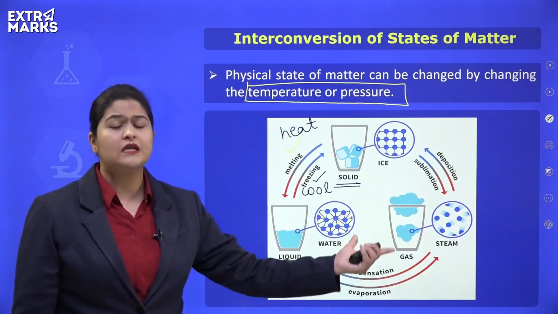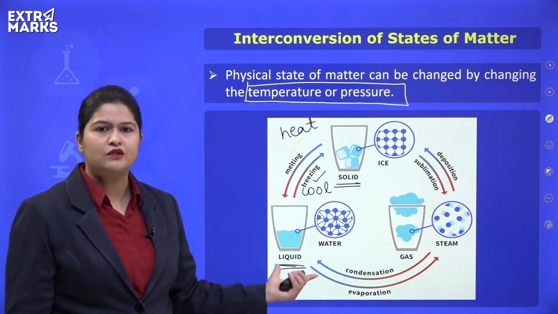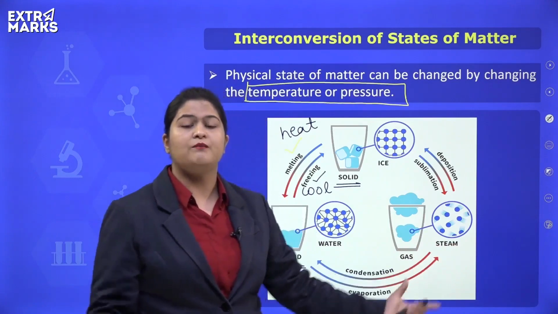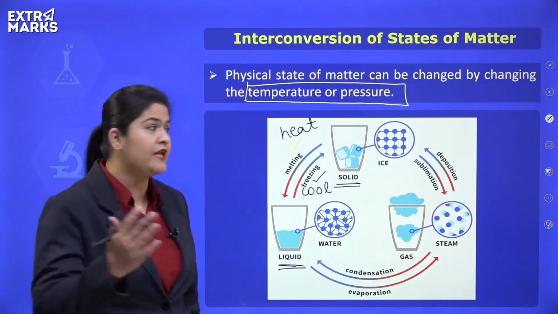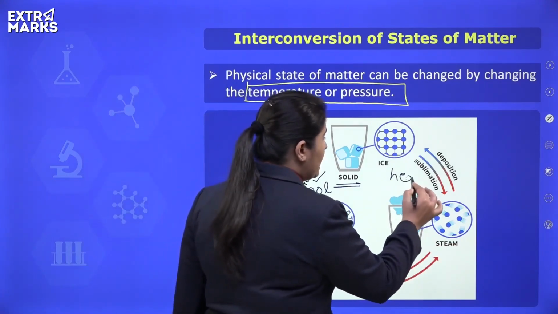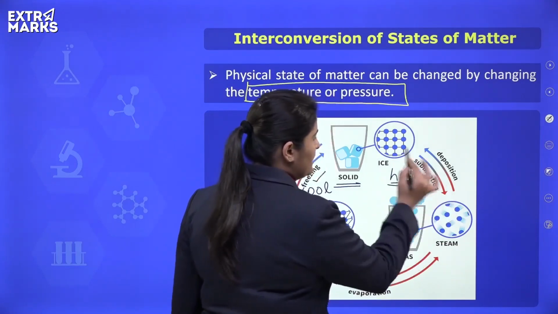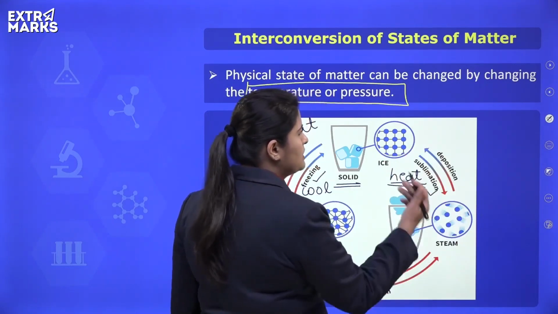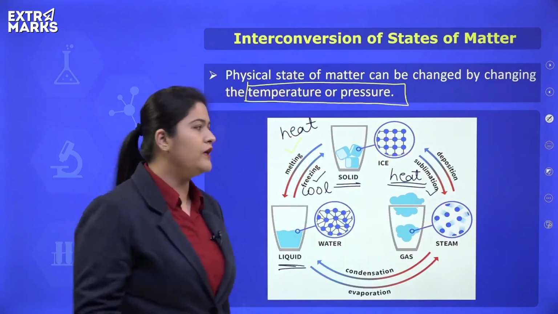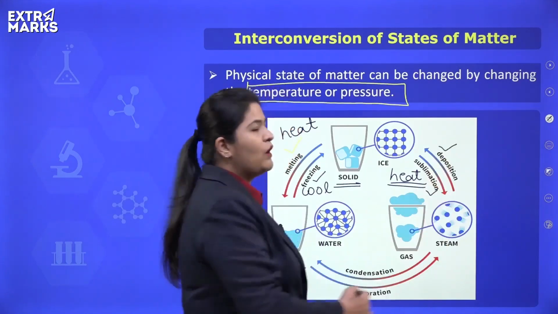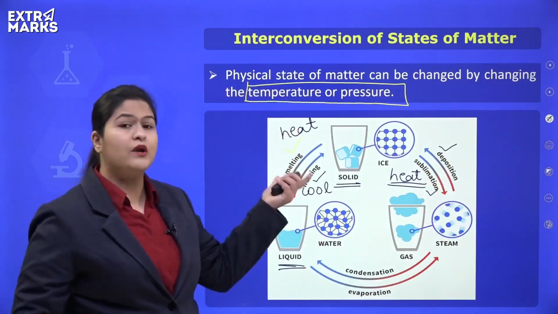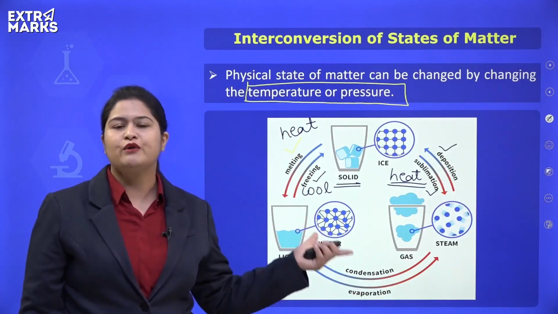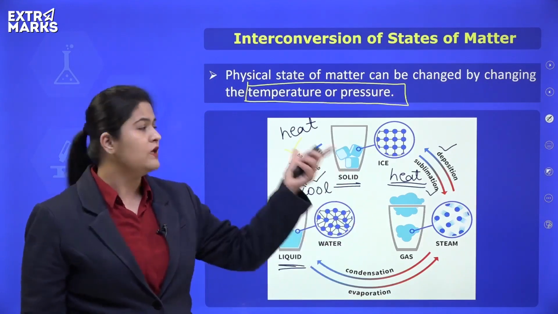So these are the connected processes. Solid will melt, it will convert to liquid, liquid will vaporize, it will convert to gaseous state. But there are a few substances which on heating directly move to their gaseous state, bypassing the liquid state. The process is known as sublimation. And the reverse, when you see a substance moving from its gaseous state directly to the solid state, is known as deposition. So we are going to discuss all these processes and related concepts: melting, freezing, condensation, vaporization, sublimation, deposition in detail.